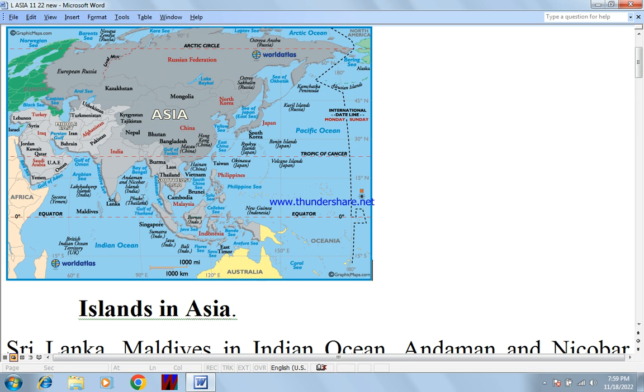This is Somalia. This is the Equator, which passes through Indonesia and other countries of Asia. And these are the islands of Indonesia. Indonesia is comprised of more than 17,000 islands, small and large.